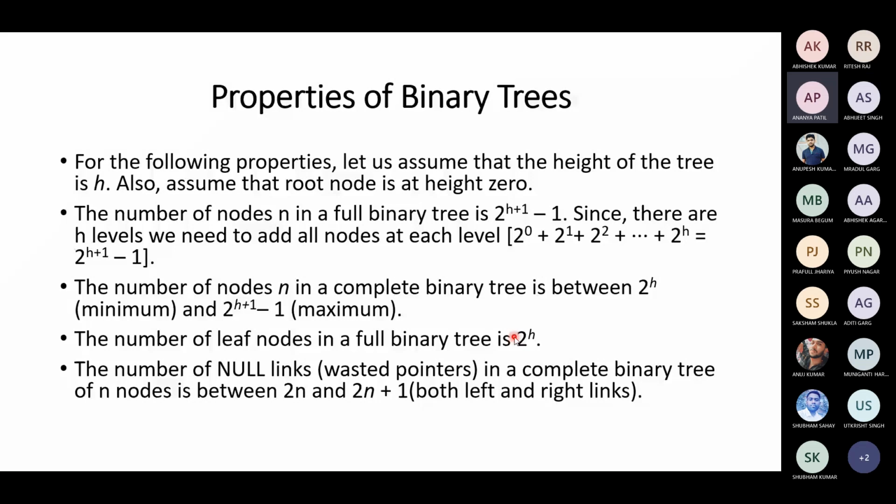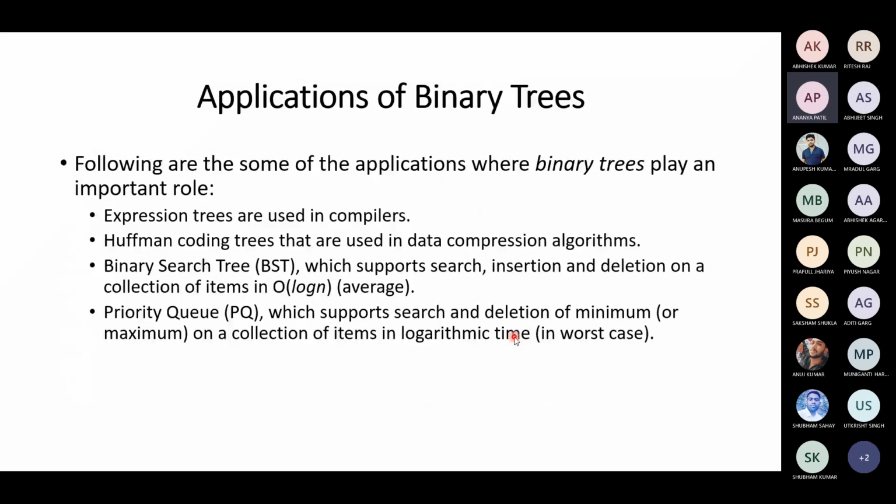So some applications we'll discuss, then operations I'll follow that. The applications where binary trees play an important role are expression trees that you use in compilers, and Huffman coding for compression algorithms. You are going to use compression algorithms a lot in the coming days, because of image processing, when you design the hardware of VLSI chips. We'll have compression algorithms for image processing or image enhancement. At all those places, data compression algorithms, you will use Huffman coding trees.